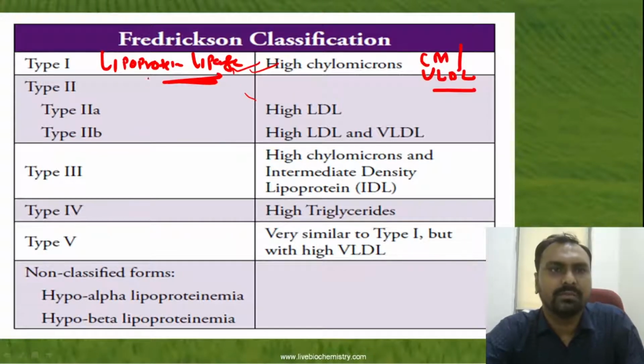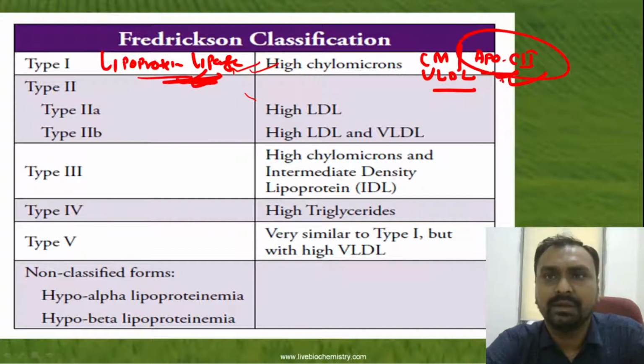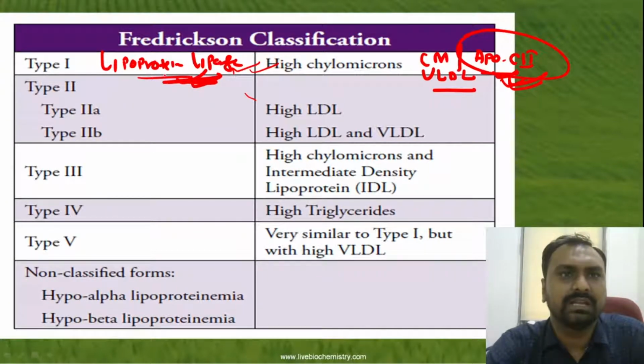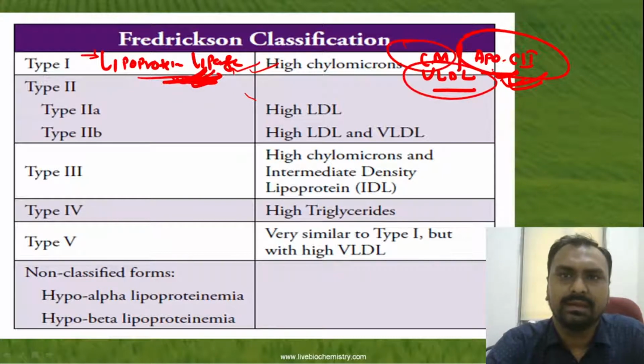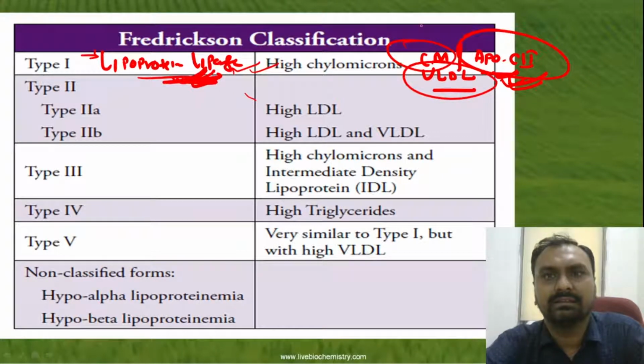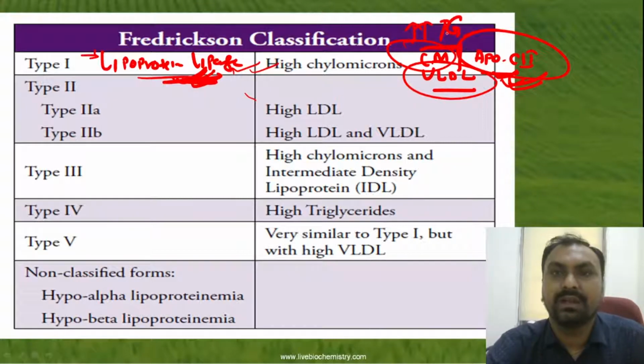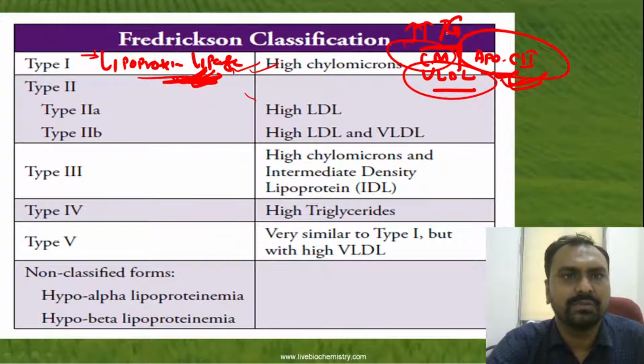A defect in ApoC2 will also lead to deficiency of lipoprotein lipase. It will lead to high chylomicron and high VLDL, and that is the cause of increased triglyceride, while the cholesterol level will be normal in type 1.